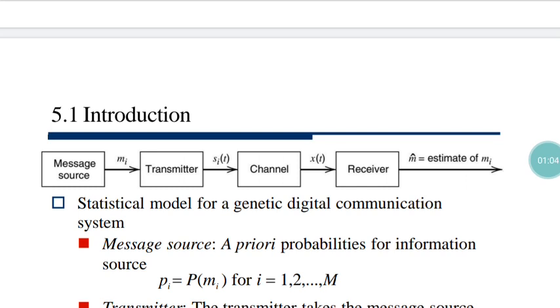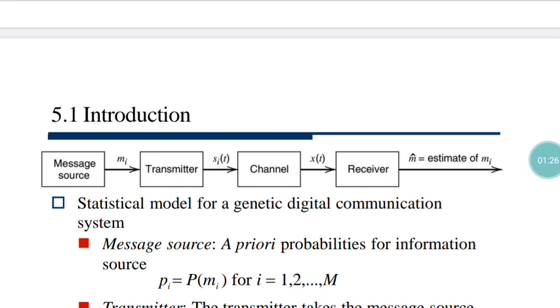The third portion is the channel. The fourth portion is the receiver, and the fifth portion, which is not given in this particular block diagram, is the end user, those who are receiving that particular byte or data.